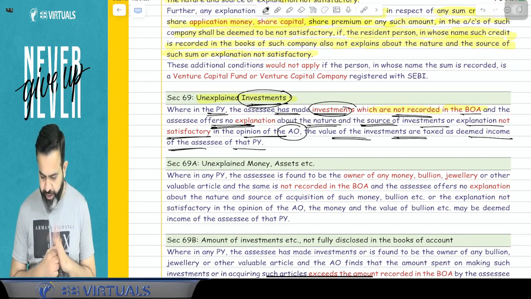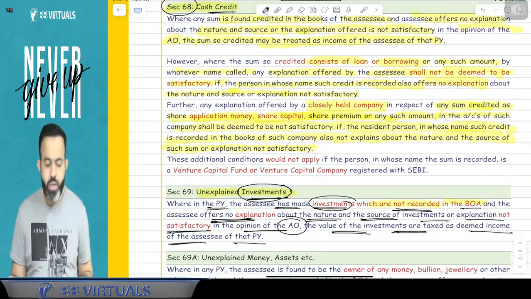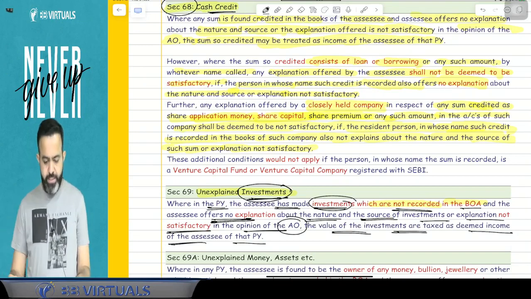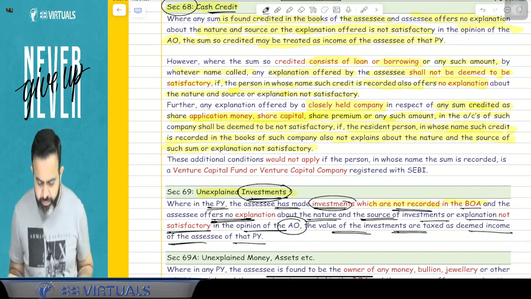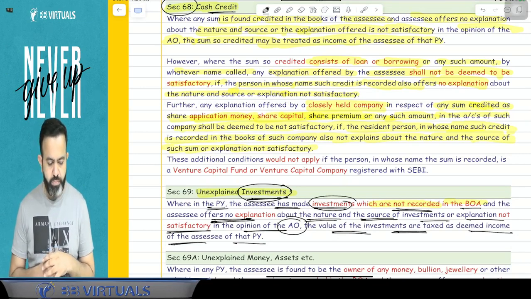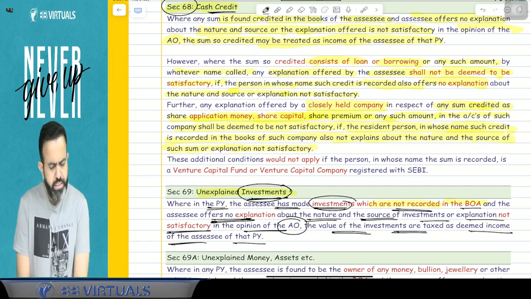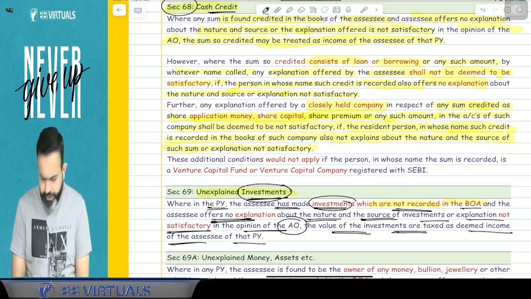Welcome back after the break. So, guys, before the break, we completed two sections. One is section 68. Section 68 is cash credit, meaning any amount is credited in your books of accounts, and you have offered no explanation or your explanation is not satisfactory, then it will be treated as your income.